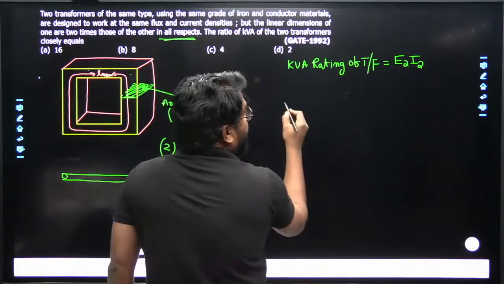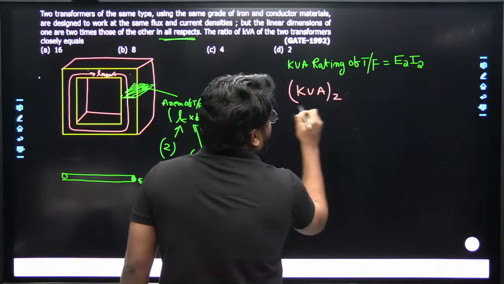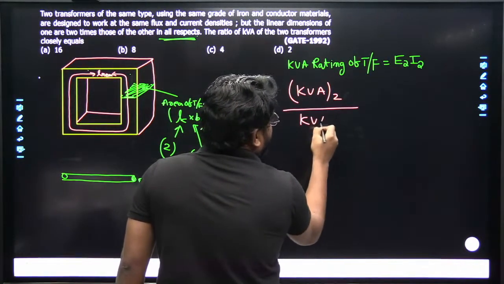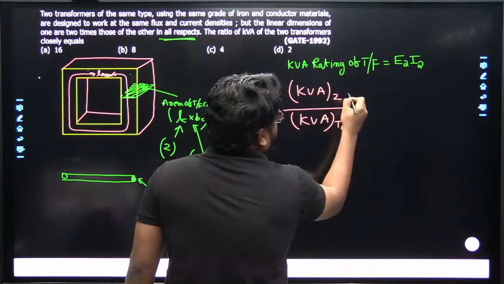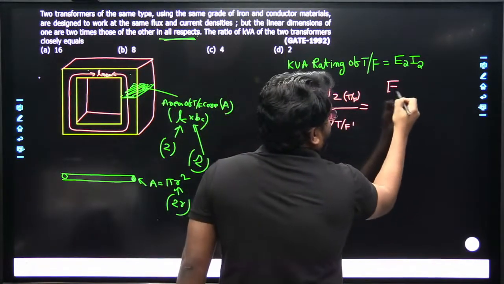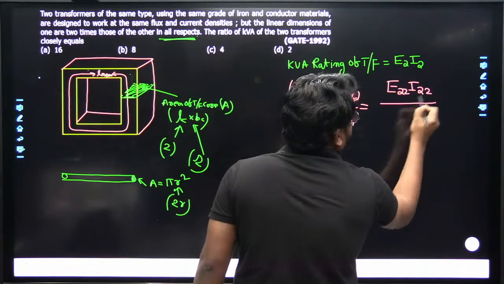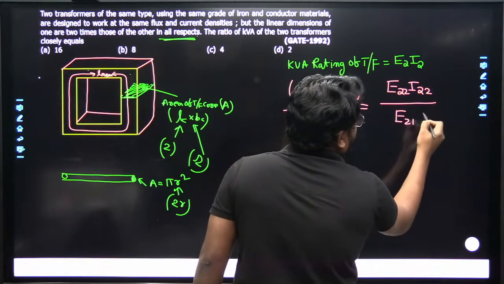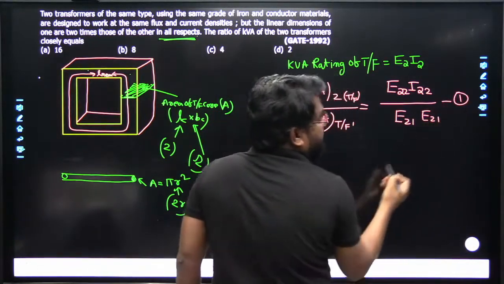Now the kVA rating of transformer 2 divided by the kVA rating of transformer 1 is equal to E2 2 multiplied by I2 2, divided by E2 1 multiplied by I2 1. Let us call this equation 1.